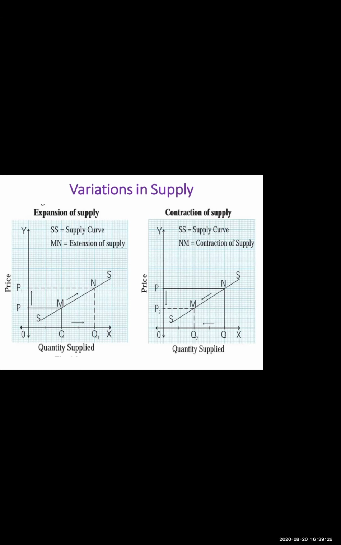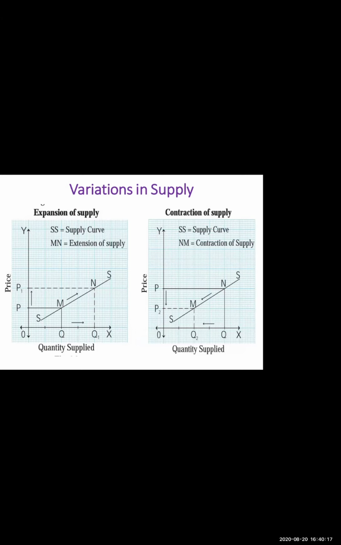as variation in supply. There are two types of variation in supply: expansion and contraction in supply. In expansion of supply, what will happen? Price increases, supply increases, quantity supplied increases. It is upward sloping. You have to draw this diagram after writing the meaning. In the meaning, you have to mention that price increases, other things remain constant. Other things means what? A competitor's price, our transportation cost, our government policy. This remains constant. Only price changes, our price increases, quantity supplied increases. Then you have to explain the diagram.